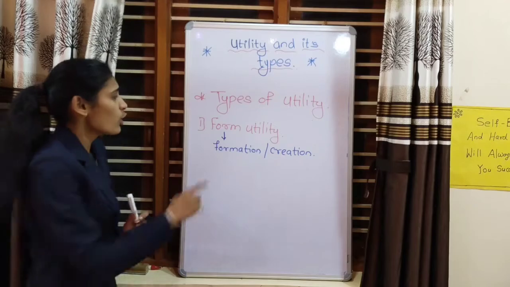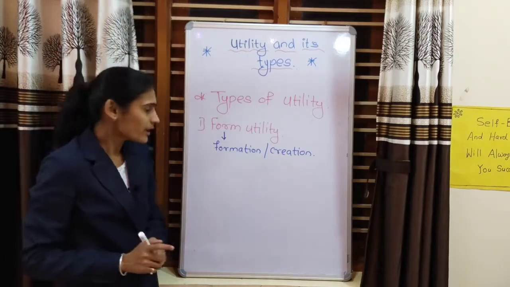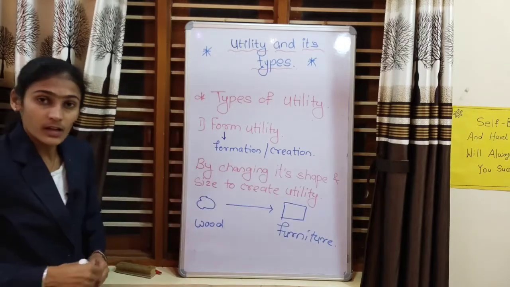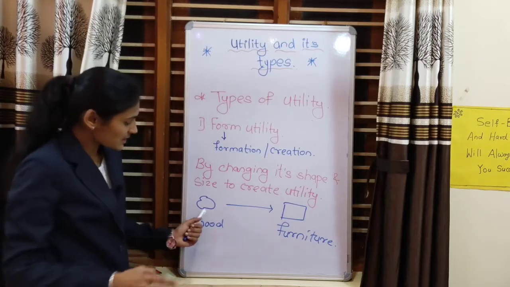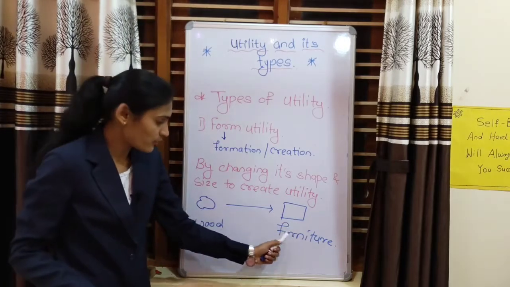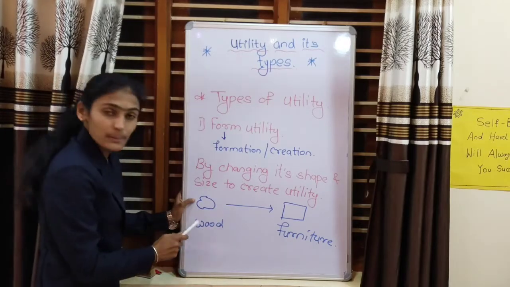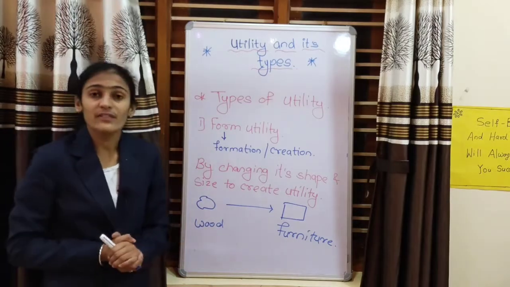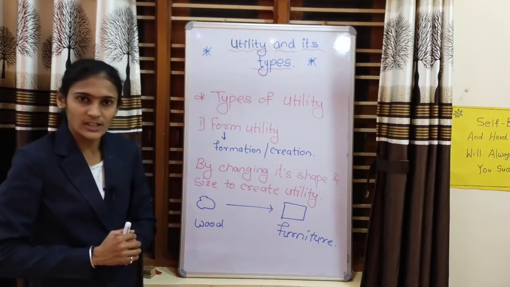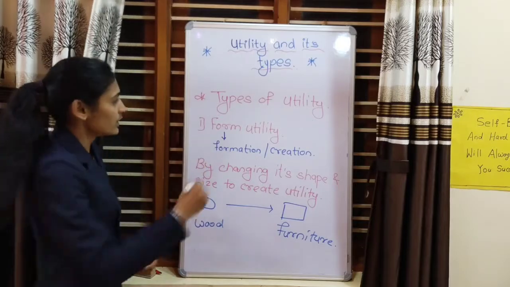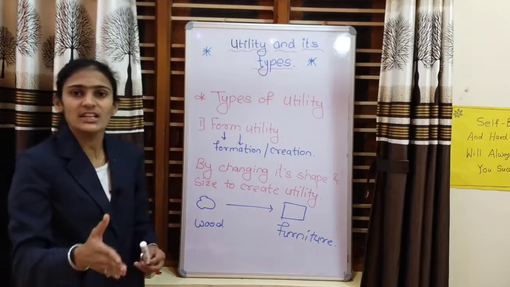Now the basic meaning of form is the formation or creation of something new. For example, there is wood. Wood is a commodity. What do we do? We change its shape and size and we convert it into furniture. Now as we know, furniture gives more utility as compared to the wood. Now according to the definition, changing the shape and size of a commodity to create utility is known as form utility. Form means formation or creation of a new thing by changing its shape and size.